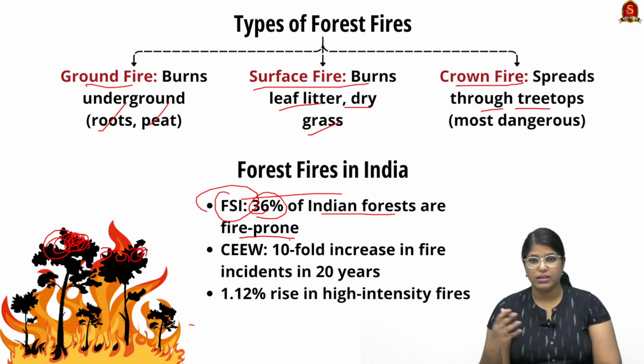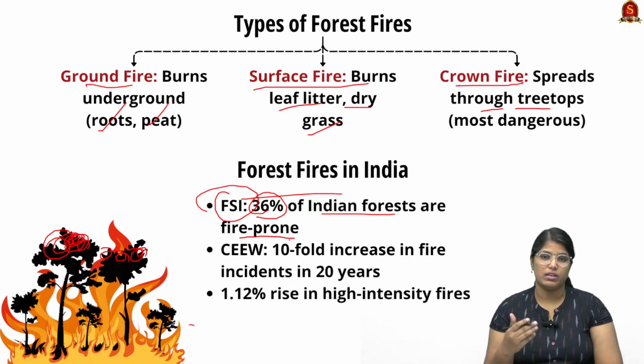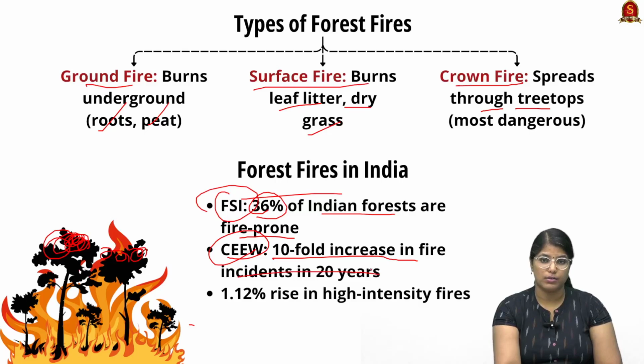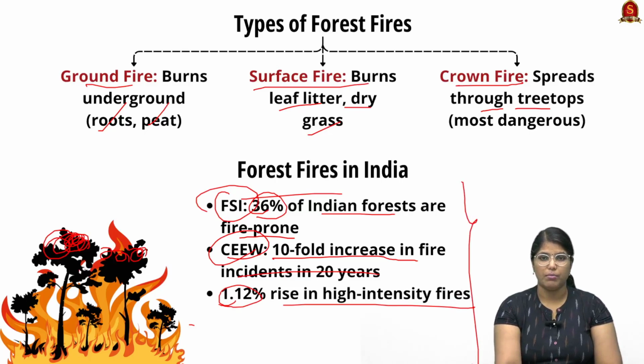So during summer season, the leaves will be there on the ground, and eventually when there are multiple causes that lead to a fire, initiating a fire, it will lead to widespread forest fire. So it is very common in our country, and nearly 36% of Indian forests are prone to forest fires. And according to CEEW, there is a tenfold increase in forest fire incidents in the last 20 years, and nearly 1.12% rise in high intensity fires. So remember all these data, you can even mention it in your mains answer writing.